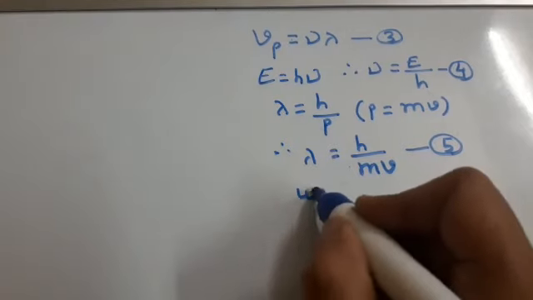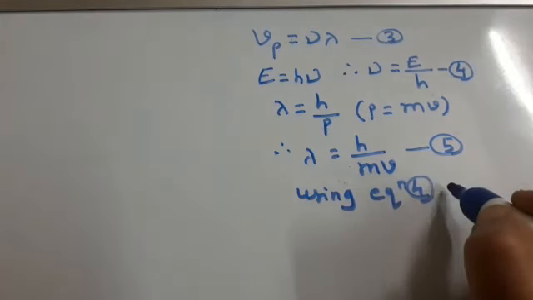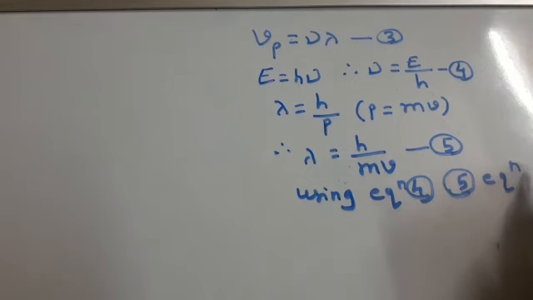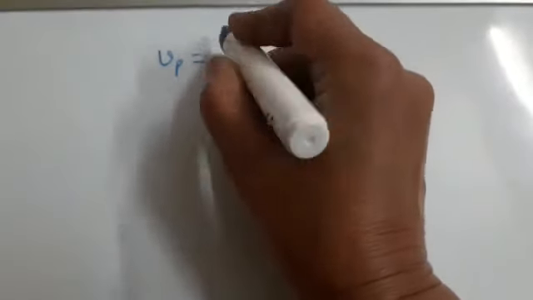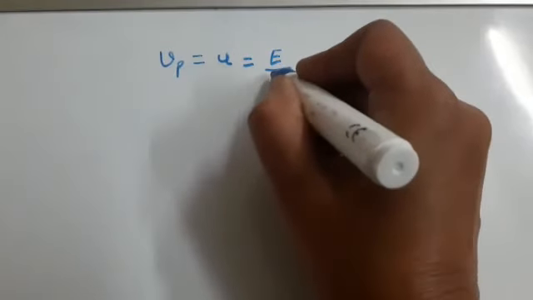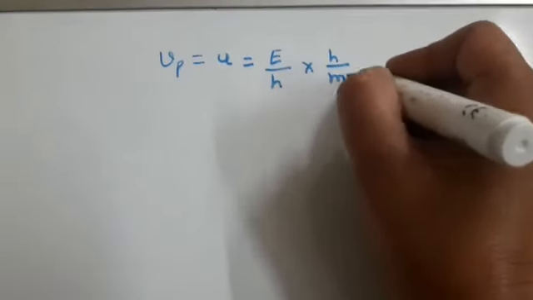Using equations 4 and 5, equation 3 becomes Vp is equal to u is equal to E upon h multiplied by h upon mv.